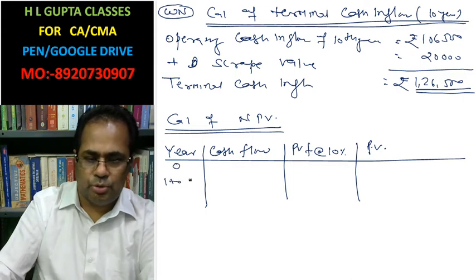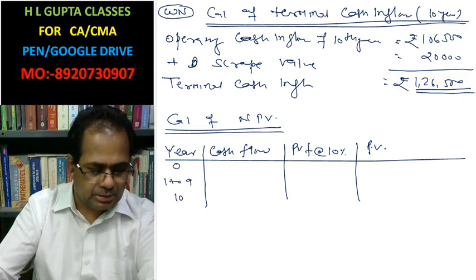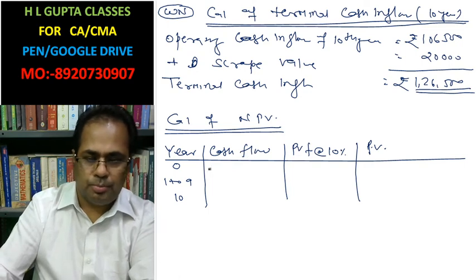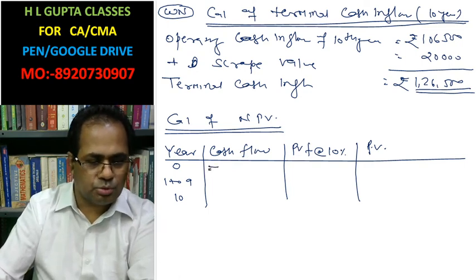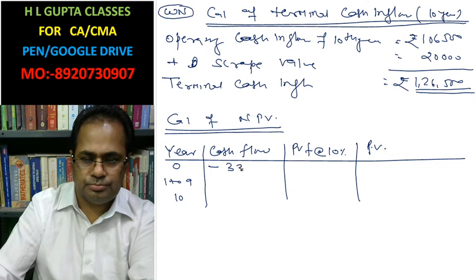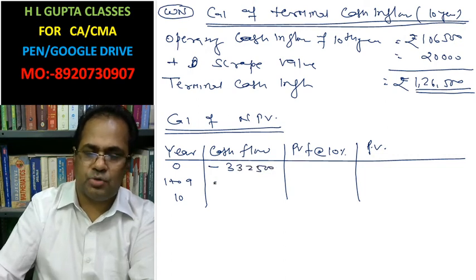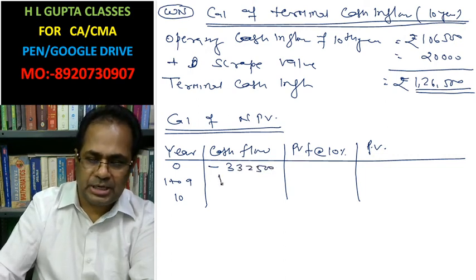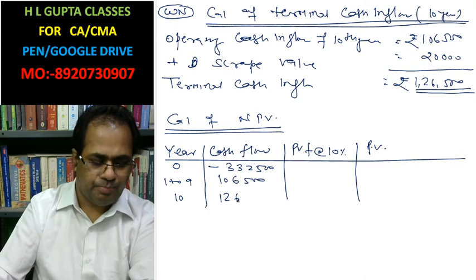Years 0, 1 to 9, 10. Minus 3,32,500 is your outflow. Each year cash inflow is 1,06,500. Terminal cash inflow 1,26,500.